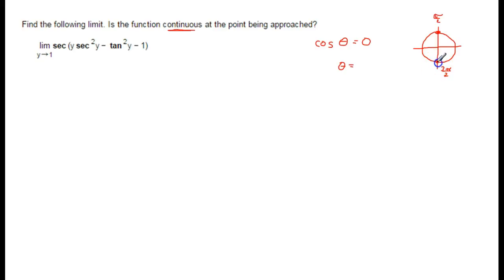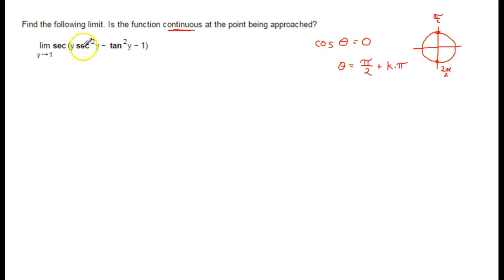And then again at 5 pi over 2, and 7 pi over 2, and 9 pi over 2, all the odd pi over 2's. And if you go back the other way, same thing, the negative odd pi over 2's. So one of the ways you can write it is pi over 2 plus k times pi, where k is just some integer. That's all the places where cosine is equal to 0.